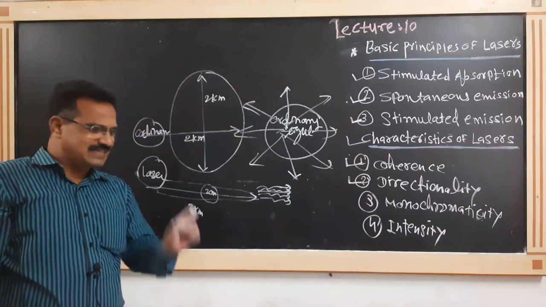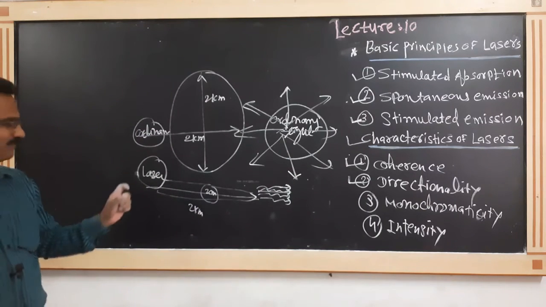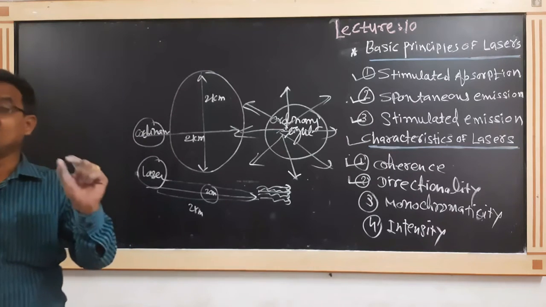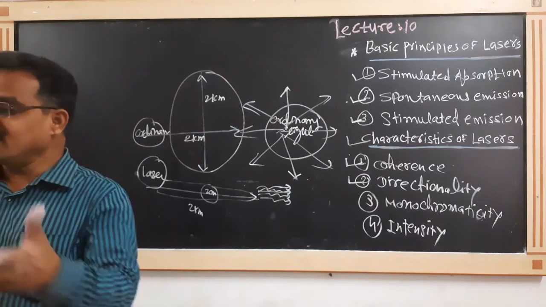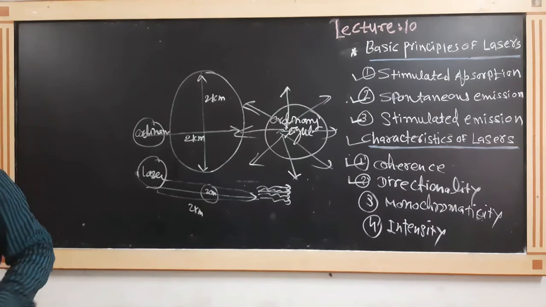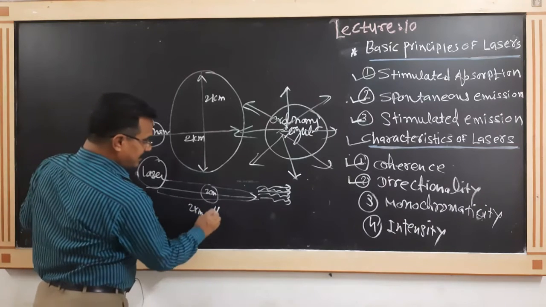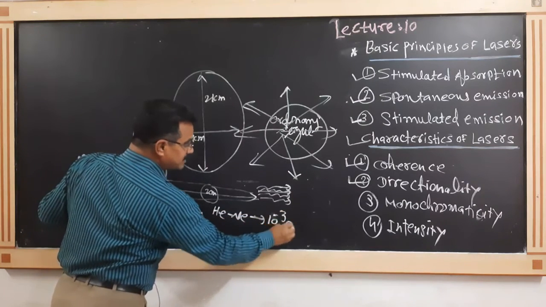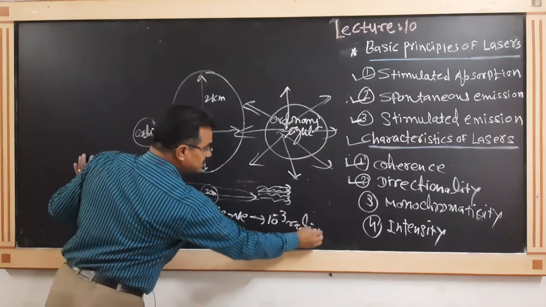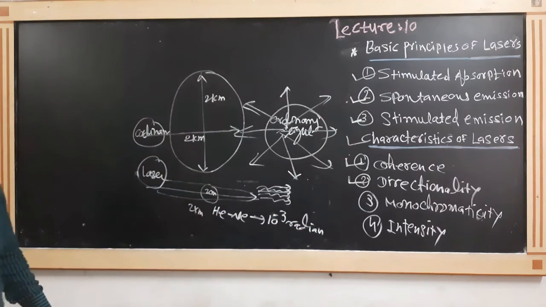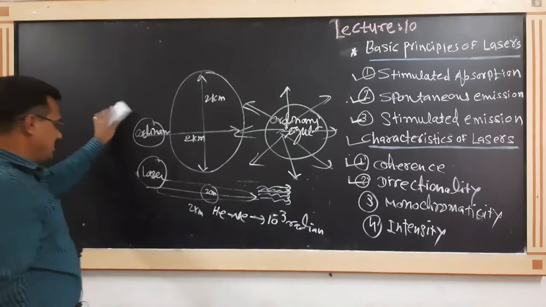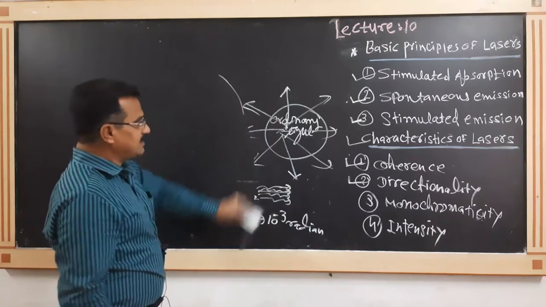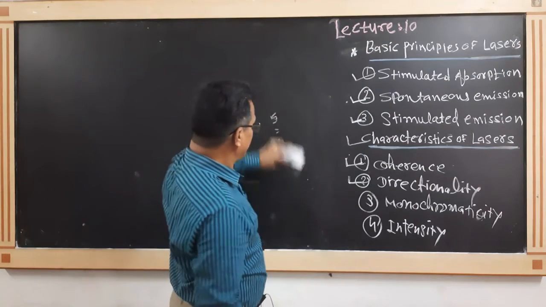That's why the divergence of the laser beam is very, very small. From the helium neon laser point of view, the divergence is 10 raised to minus 3 radian. This is the third point, directionality. And that's why laser light travels over a long distance.